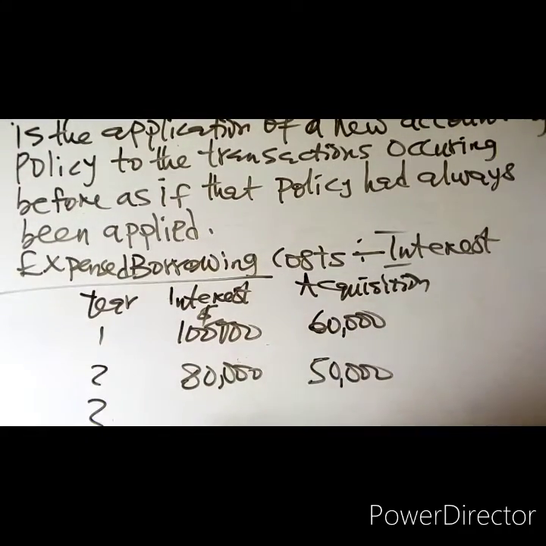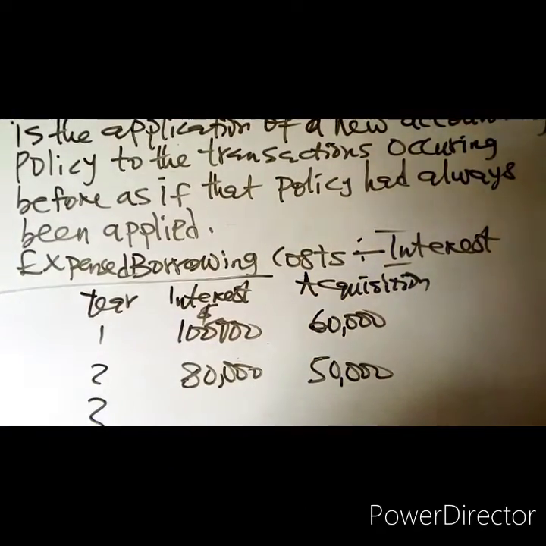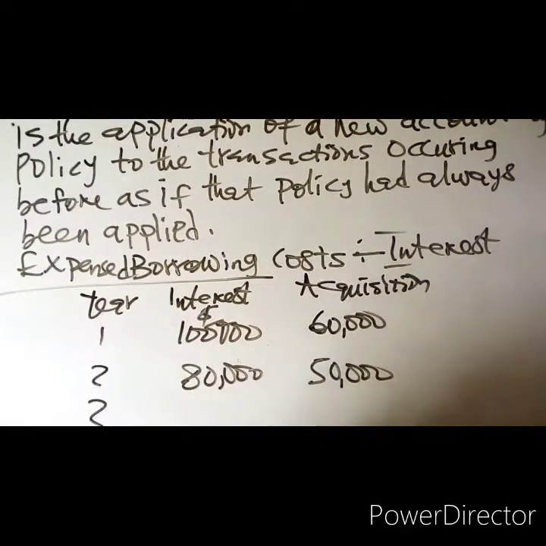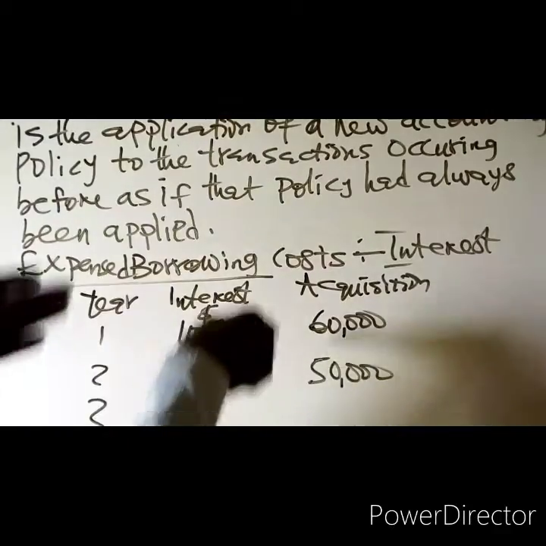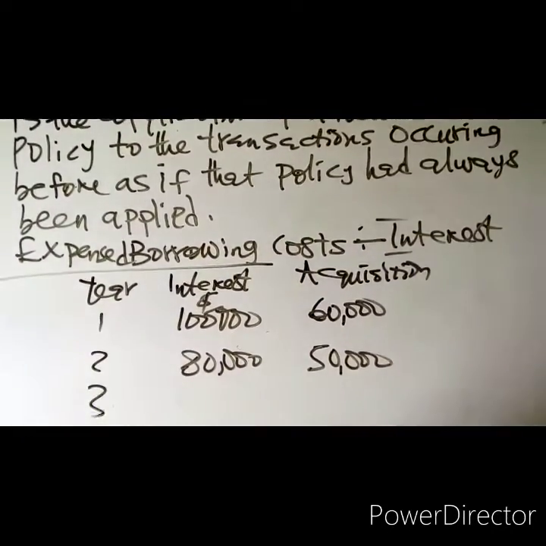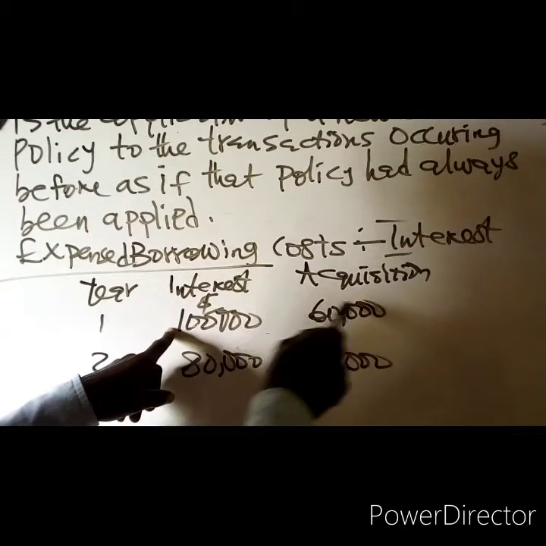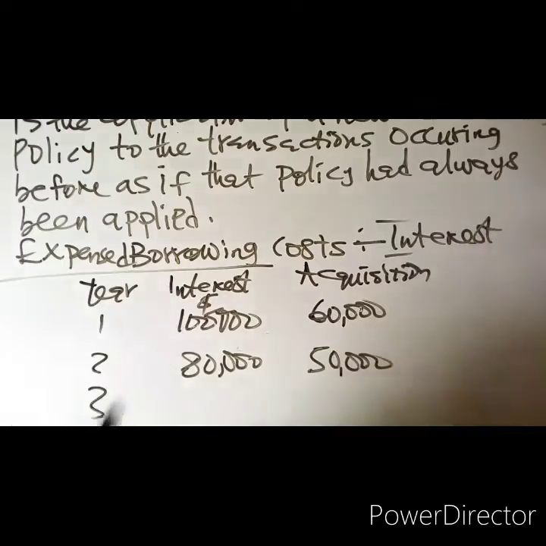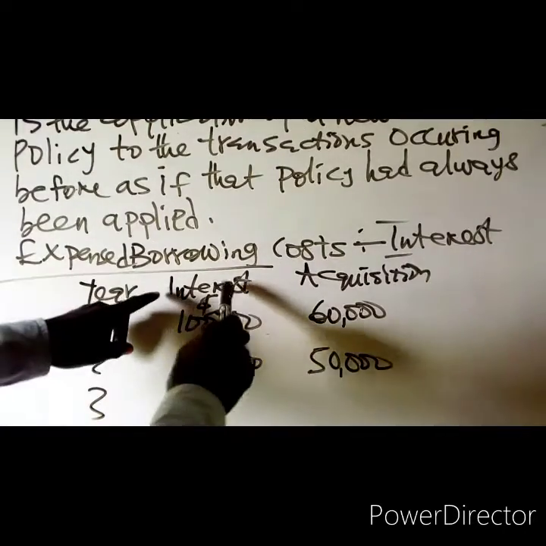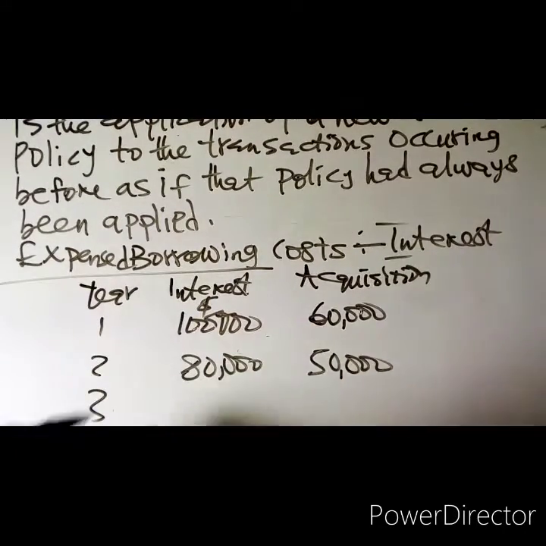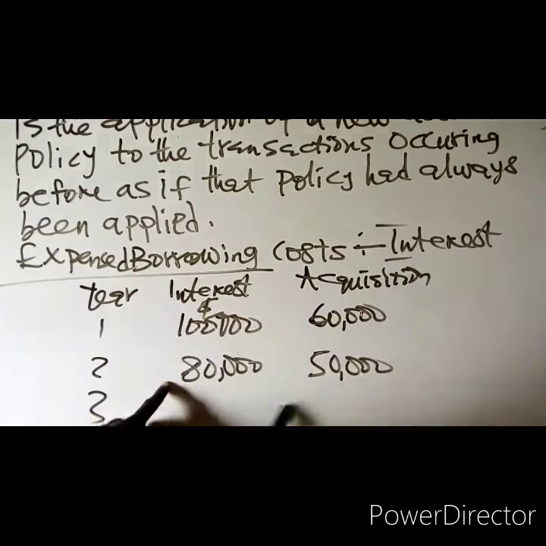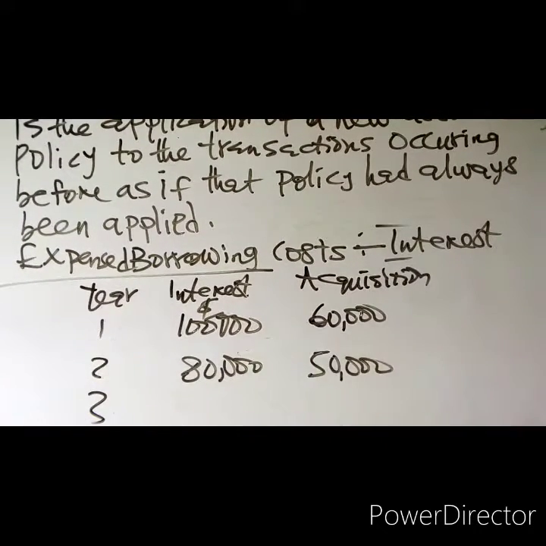It says that the interest that relates to the acquisition, construction, or production of qualifying assets should be capitalized. So remember, this amount has been charged as an expense. The whole 100,000 was expensed, all the 80,000 was expensed, out of which 50,000 relates to the acquisition. But you now want to follow the requirement in IAS 23.